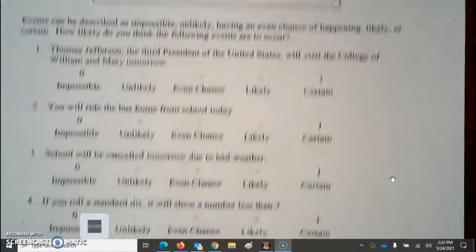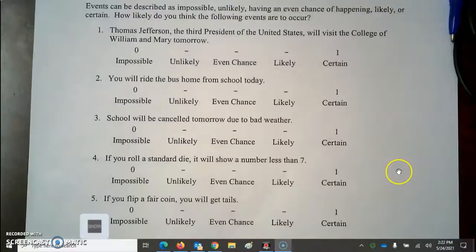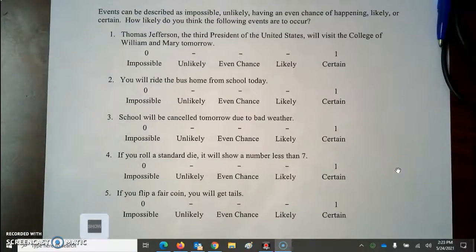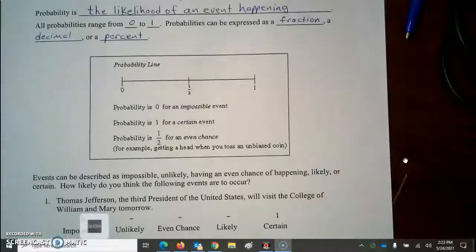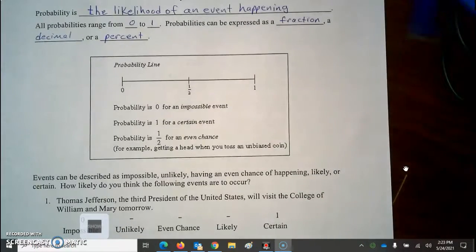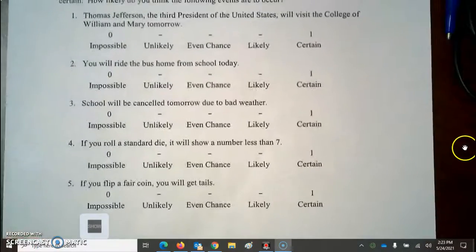So here are some questions. You can think about them as I answer them. Now, this isn't really finding probability. This is still understanding what it means. On the back of the notes here, we will actually find some probabilities. Okay, so stay with me. In fact, don't bail out of this video too soon, because I'm going to show you some things on the assignment that I think you will find helpful that don't really show up in the notes.